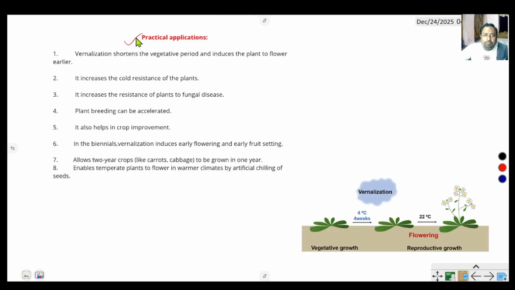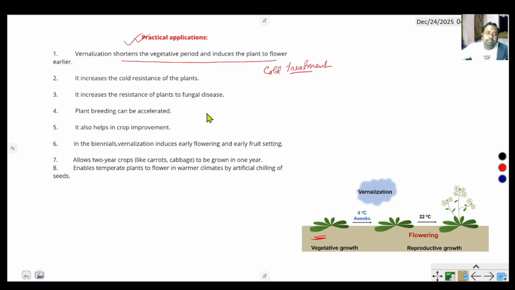Practical application of vernalization. Vernalization shortens the vegetative period and induces the plant to flower. The cold treatment accelerates the maturity of vegetative growth, so after vegetative growth the plant shows reproductive growth of flowering.